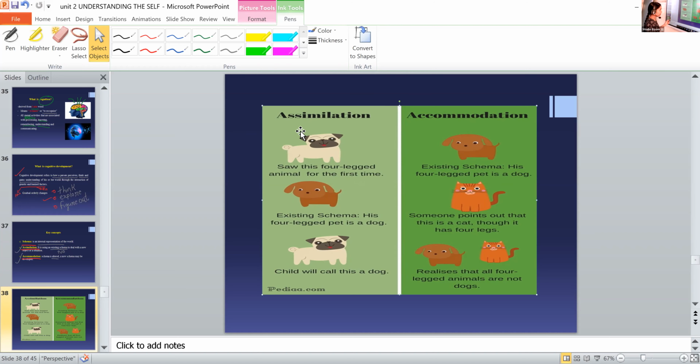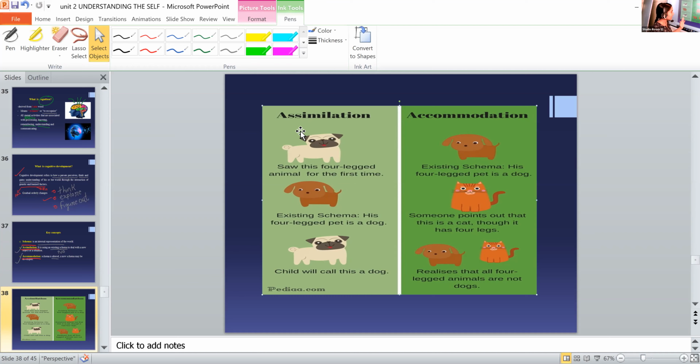Okay. Then, in the case of a 2-year-old child, it may be a girl or a boy, he sees a dog for the first time. So, what may be his schema, Reina? He has a pet in his house, that is a dog. So, what is his existing schema? He thought that all 4-legged animals are dogs. Then he sees a dog, he calls it a dog, another color dog. His existing schema remains the same.